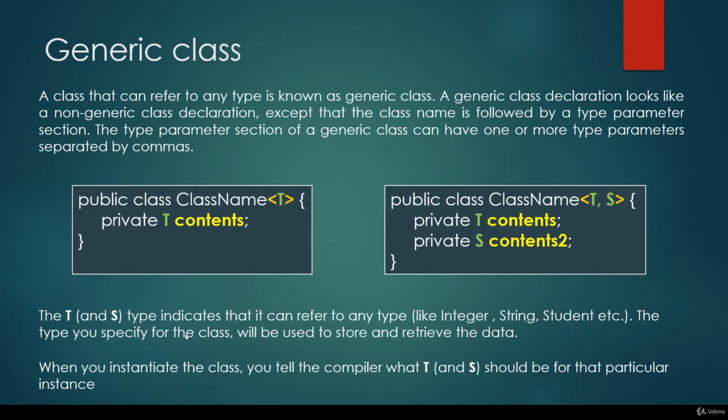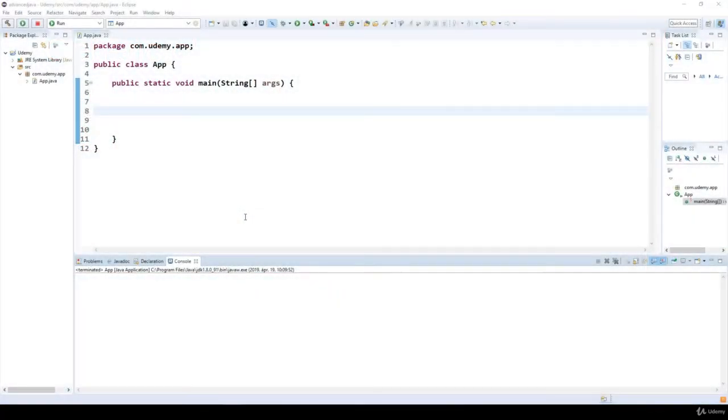The type you specify for the class will be used to store and retrieve the data. When you instantiate the class, you tell the compiler what T and S should be for that particular instance. So this is what we are going to talk about in the coming lectures. In this lecture, we are going to talk about generic methods.